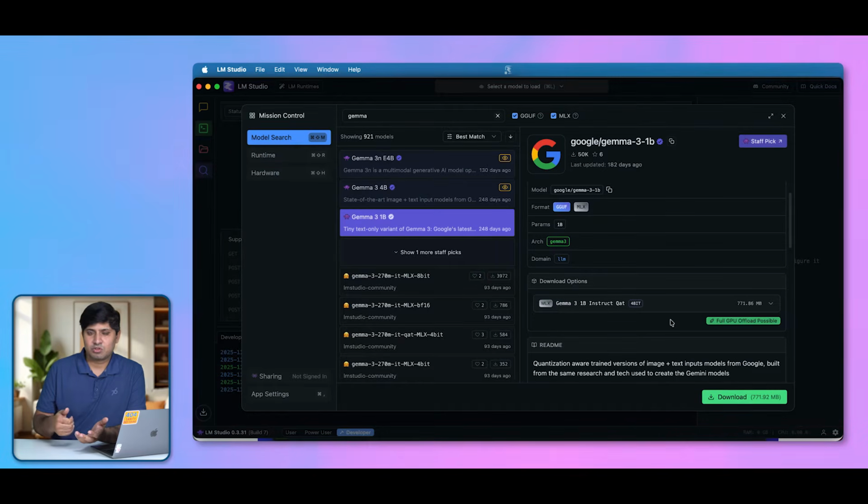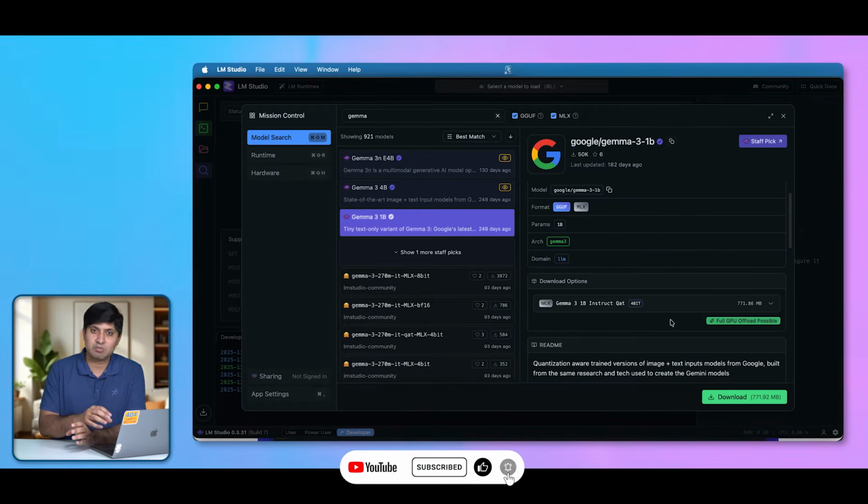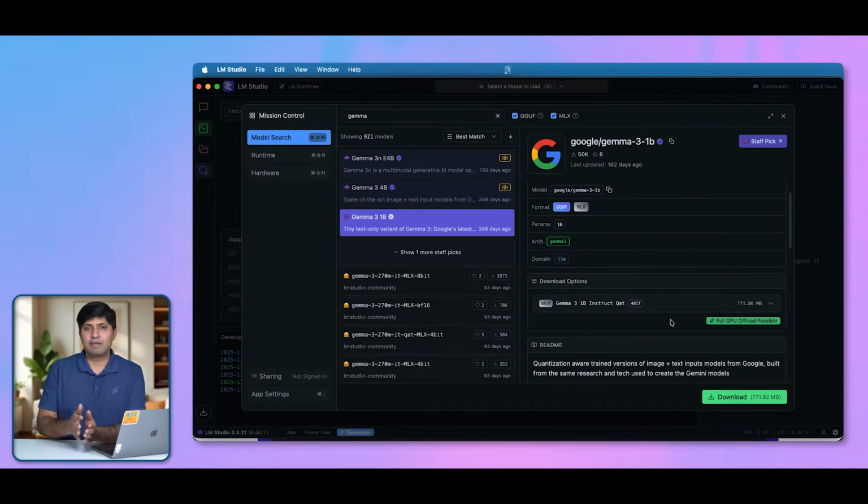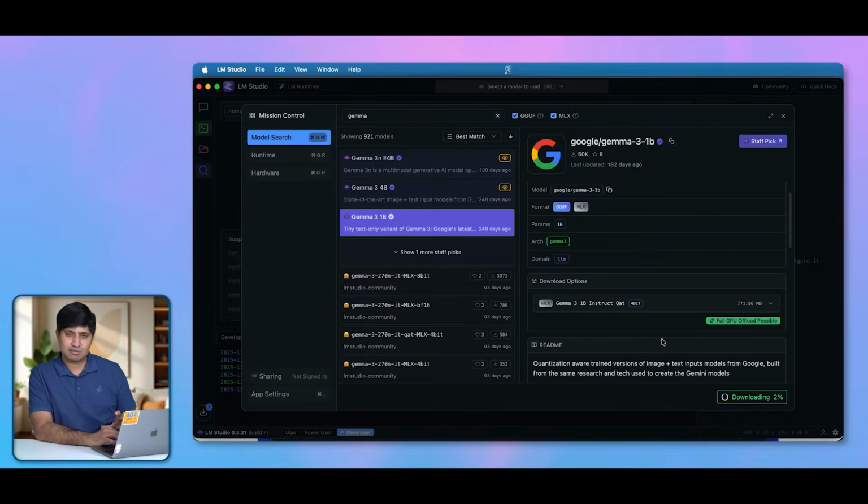But LM Studio gives you that capacity. When you load a 6 GB model on an 8 GB system using LM Studio, it is going to offload some of the tasks that your RAM should be doing to your CPU so that you can run a 6 GB model. This is the USP of LM Studio, and you don't get that capacity in Ollama or AnythingLLM, and that is why LM Studio is so popular. So for this tutorial, let's just download Gemma 3 1B, which is less than a GB, and it will download very quickly and I'll be able to show you.